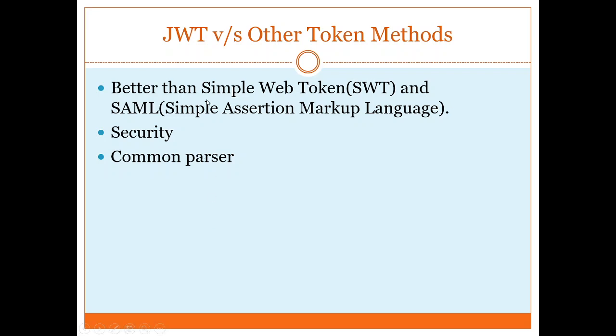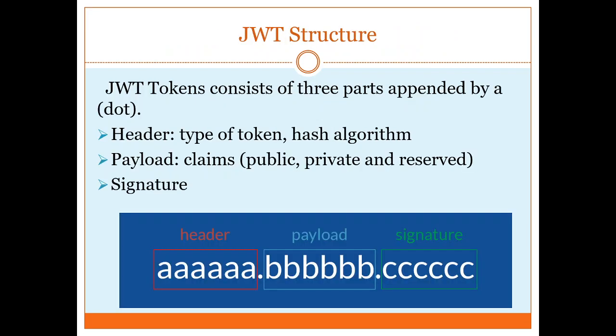There are other tokens also, like Simple Web Tokens (SWT) or Security Assertion Markup Language (SAML). These are also tokens, but JWT is far better than these tokens, because JSON is more standardized, and it has capability and scalability with it. JWT are widely used. It is secure and it can be used with the common parser, so it is easy to handle JWT in your application, and it is more secure for you also.